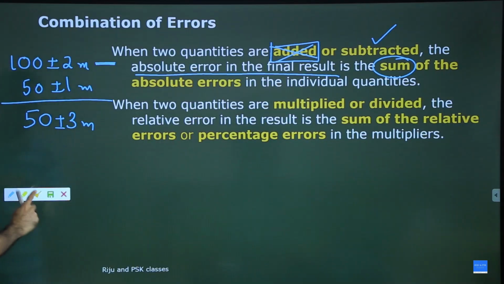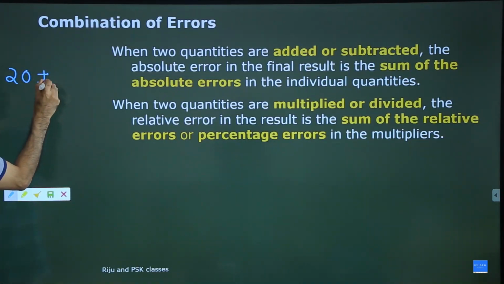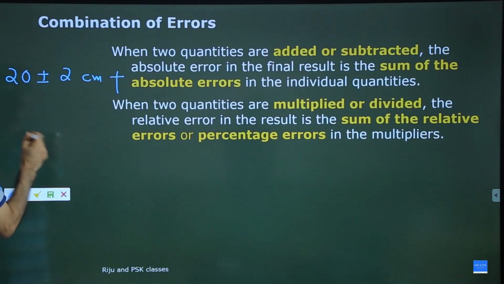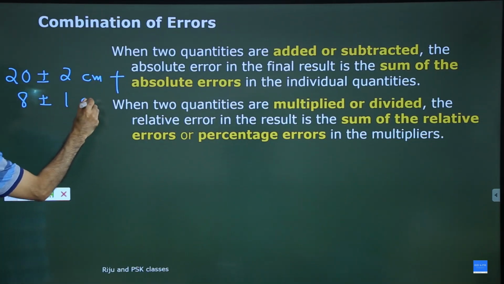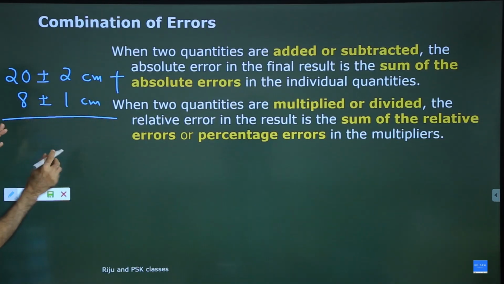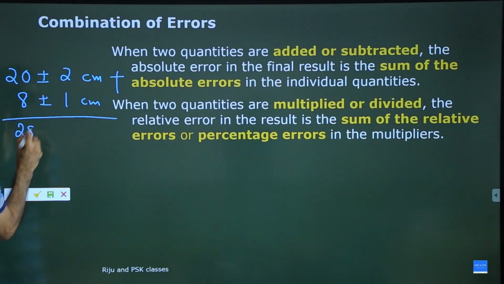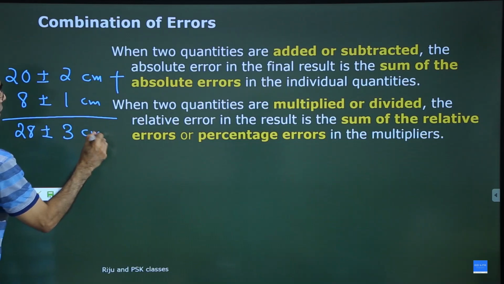Okay, once more. Suppose that you have 20 plus or minus 2 centimeter added with 8 plus or minus 1 centimeter. What is the answer? Look here. The two values can be directly added. This is 28 plus or minus, this is 2 plus 1, 3 centimeter. This is the correct answer.